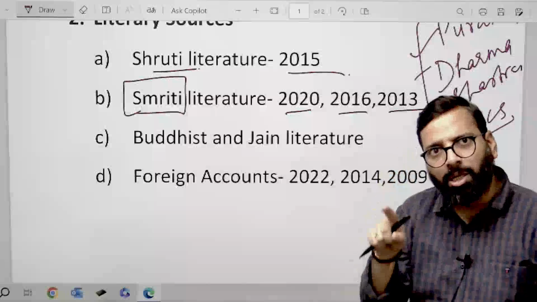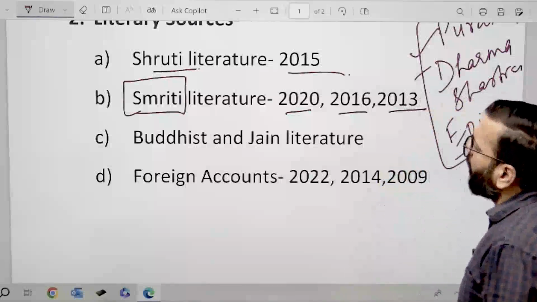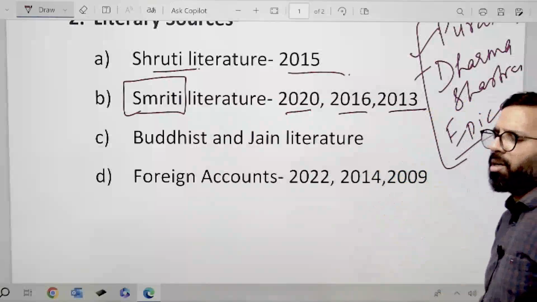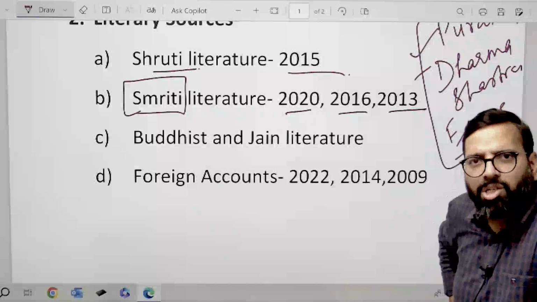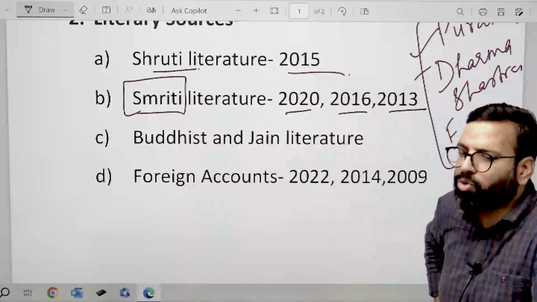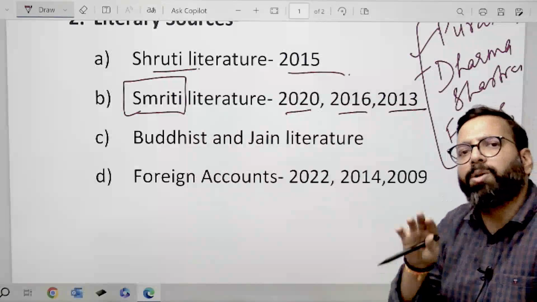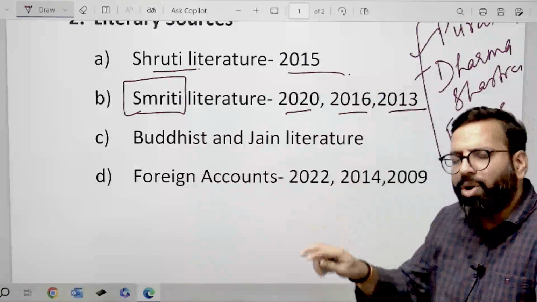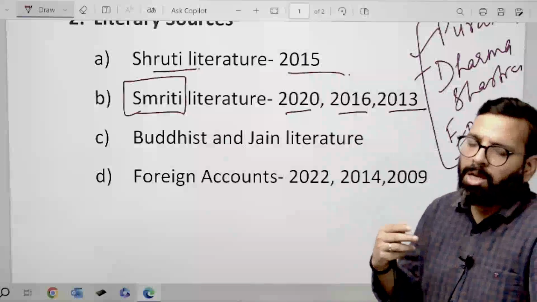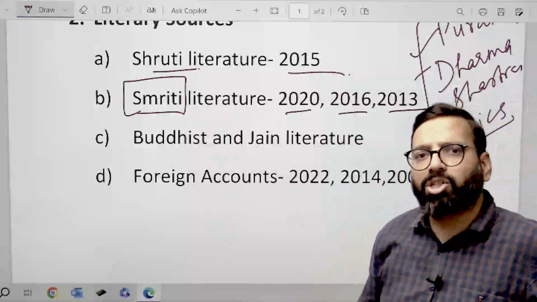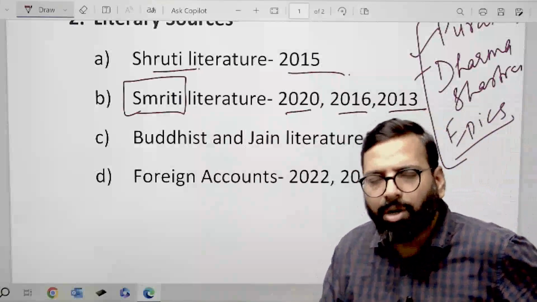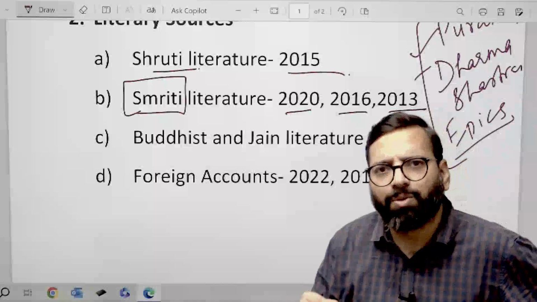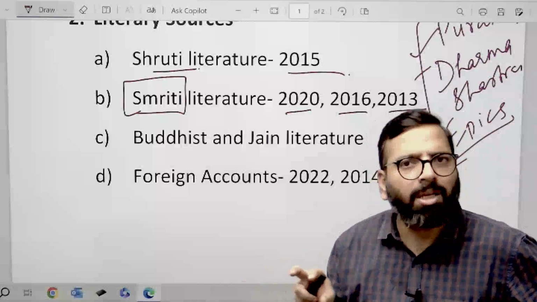Among other religious texts, we have Buddhist and Jain literatures. UPSC has not asked any question from this section, so we will cover it briefly. एक overview हमें होना चाहिए कि what do these Buddhist and Jain texts tell us about the political, social, economic and cultural history of that period. And also with examples, we need to remember some names of these literatures.